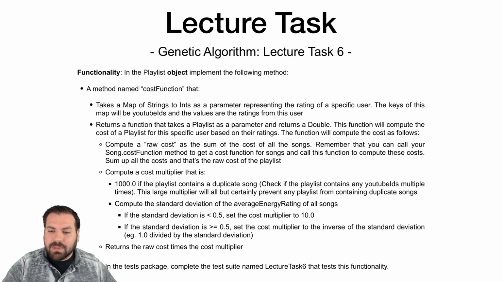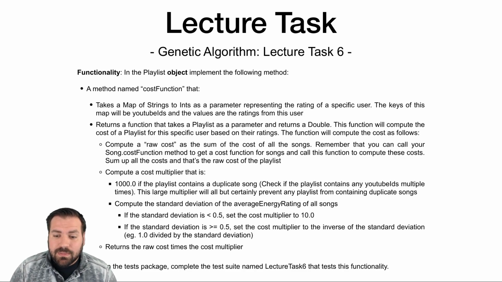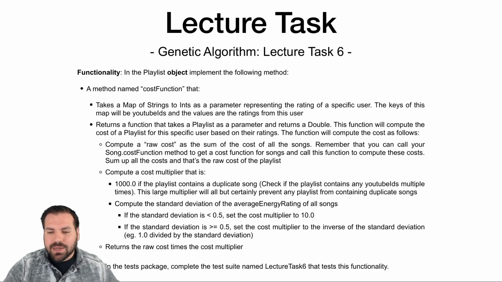Maybe you want a playlist with just very high energy songs, and you want to just reward high energy instead of a variety of energy ratings. Play around with the cost function and get different playlists. When you get your AO1 done, at least, you can get different playlists based on different cost functions. The genetic algorithm will optimize based on different criteria that you give it, instead of just the default one that I give. But that's the one I give.